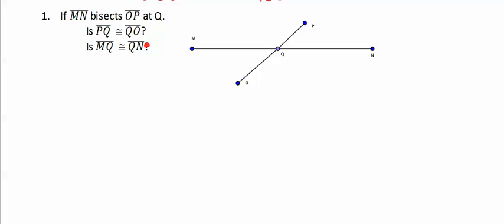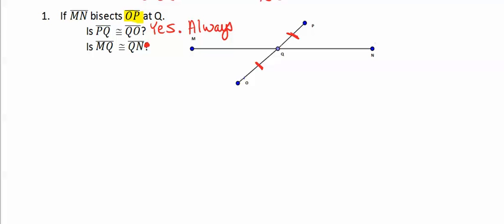In the first example, we're given if line segment MN bisects line segment OP at Q. We're asked a couple of questions. Is PQ congruent to QO? And is MQ congruent to QN? Because of the wording of the statement that MN bisects OP, OP is the one being bisected. Therefore, we can mark the diagram to show that OQ and QP are in fact congruent. Therefore, yes, this first one will be congruent, and that would be always.